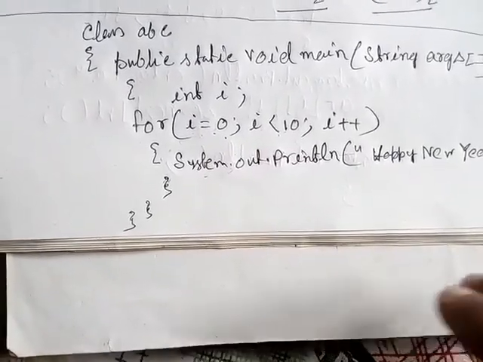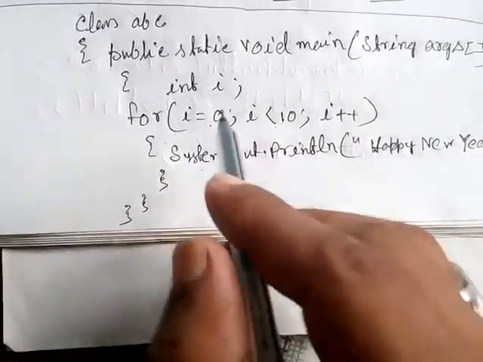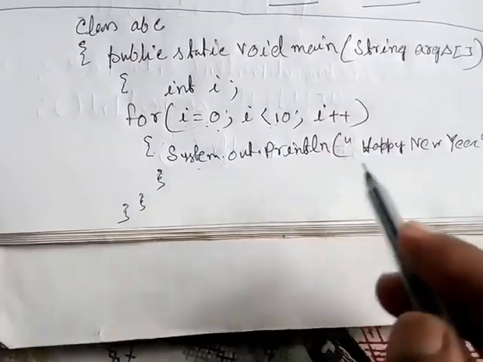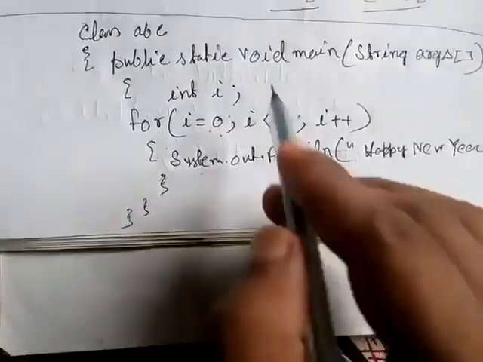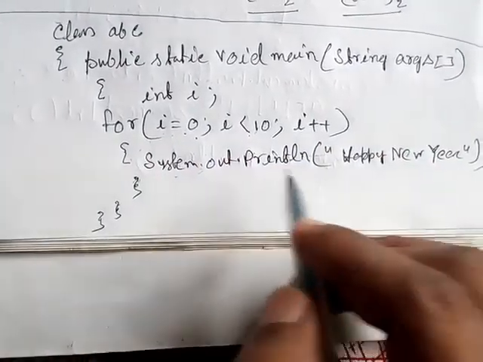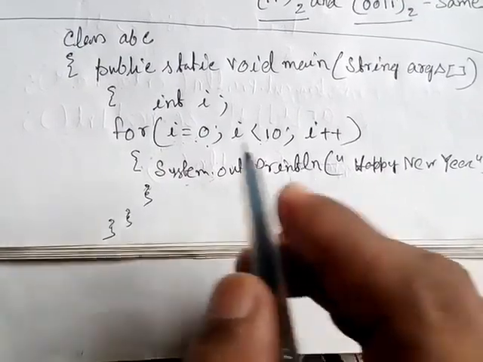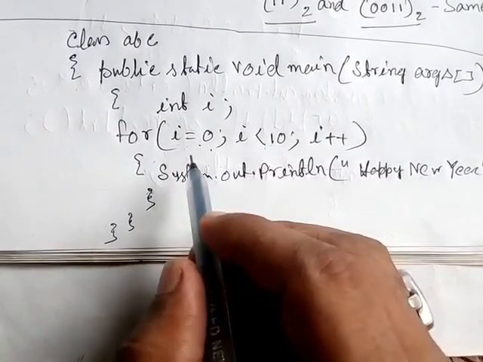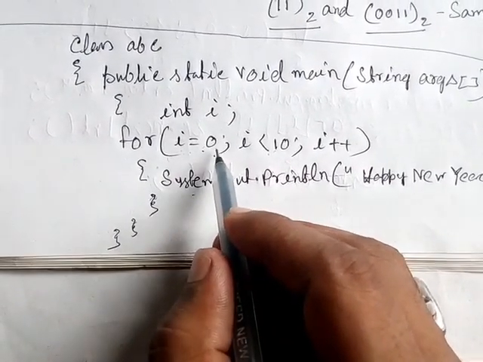And I have shown you that previous program where I have written so many statements, but here you see such a small program and it will print the same thing. Understood? So this is the use of the loop.